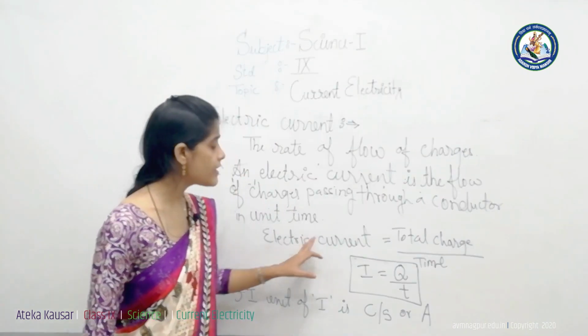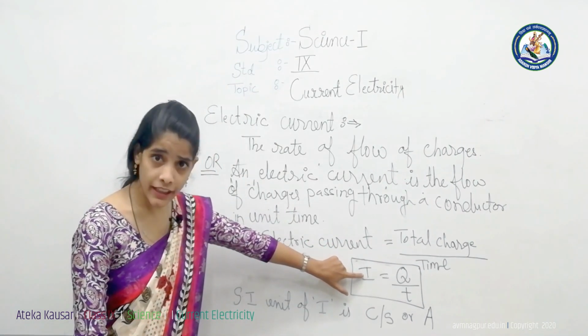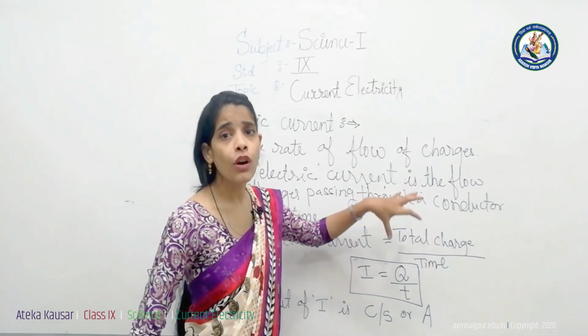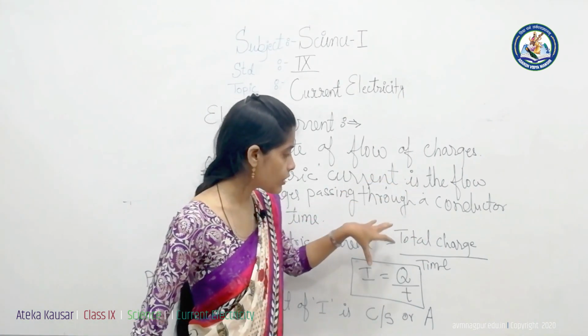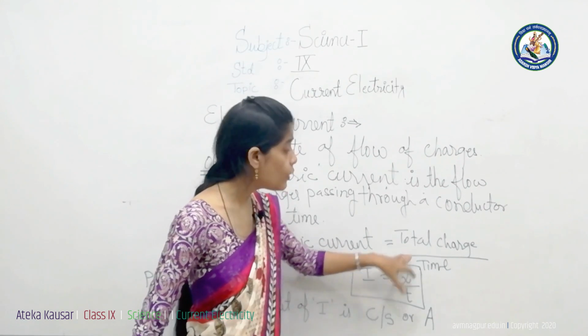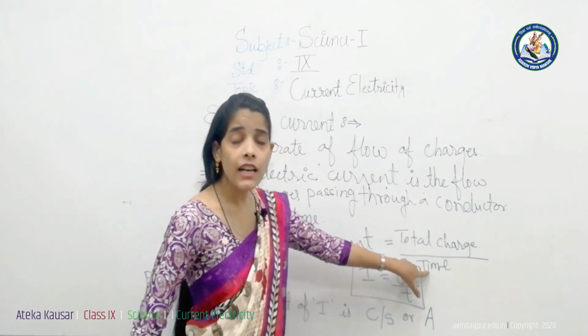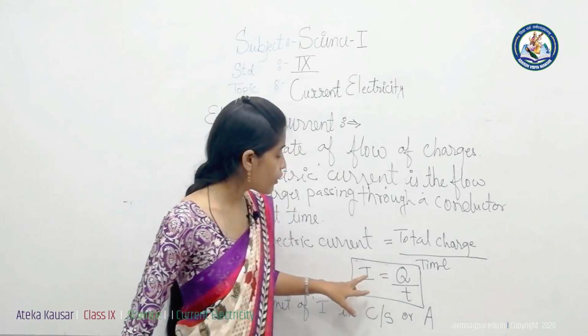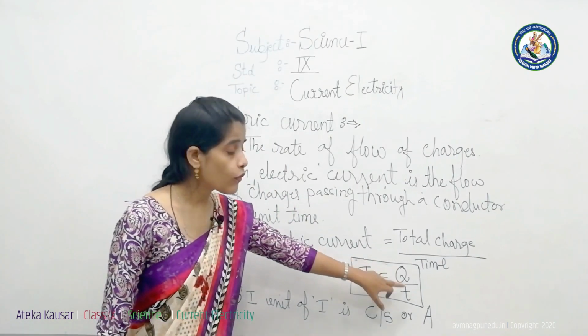The electric current is denoted by capital I. Let the total or net charge flowing through the conductor be capital Q, and the time taken to flow that charge be t, therefore I is equal to Q upon t.